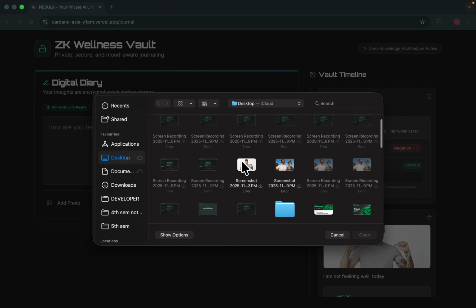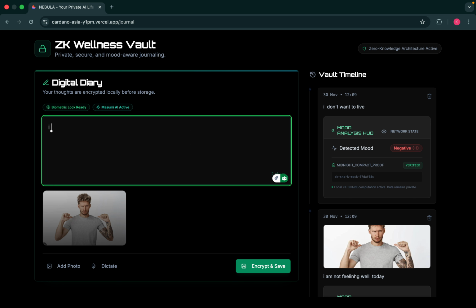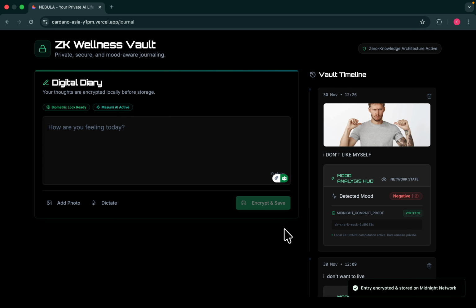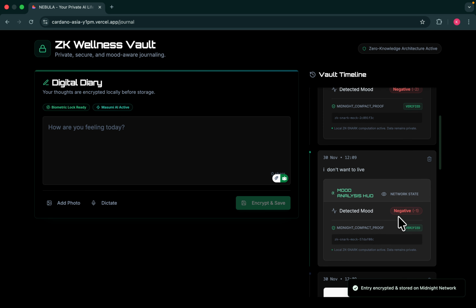For example, if I add an image and type "I don't like myself," what is it going to do? It is giving negative -2. As the user becomes more depressed, or their mood becomes more vulnerable, it will give a negative value. More negative means, for the trend in the mood analyzer, it will be easy for Masumi AI to detect the user's mood. Based on that, it will give a monthly view of how the user's mood has been.